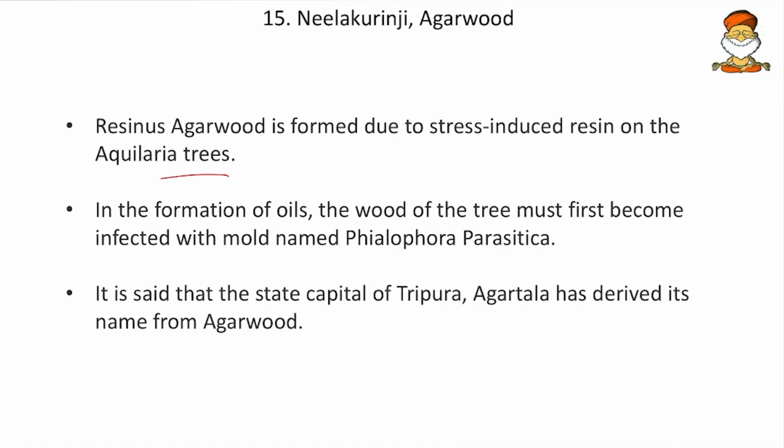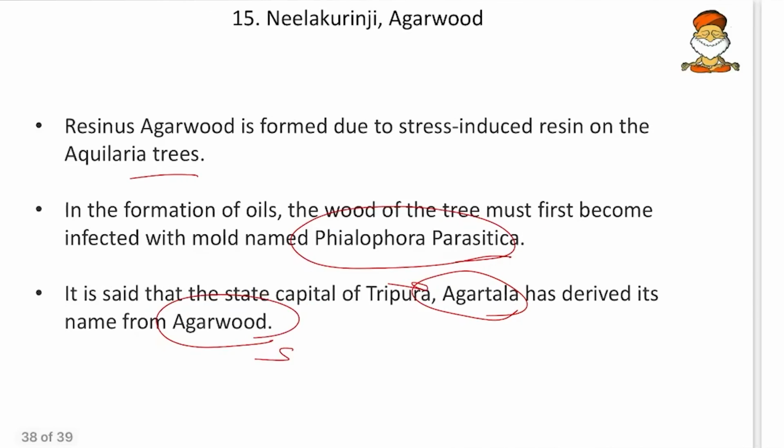Resinous agarwood is formed due to stress-induced resin on the Aquilaria trees. Agarwood is a very fragrant wood, and the fragrance comes from the resin, which is created only when a mold or fungus called Phialophora parasitica infects the wood. Once the fungus infects the wood, in the course of recovery it releases the resin, and that resin wood becomes more fragrant. This is how agarwood is formed, and obviously it is used to make perfumes. The name Agartala came from this agarwood. So these are some of the facts.